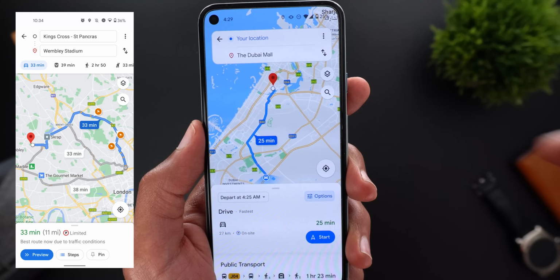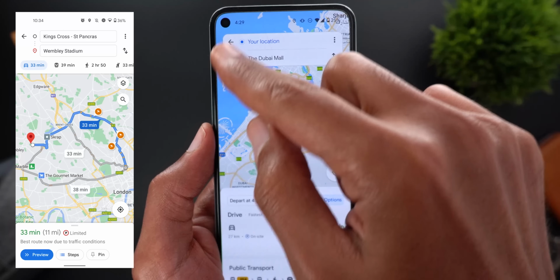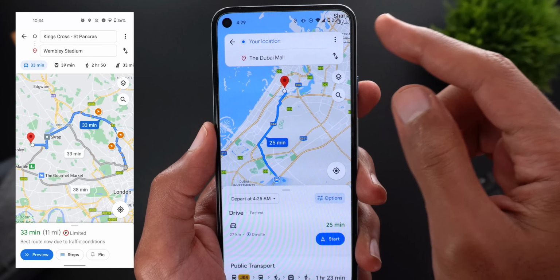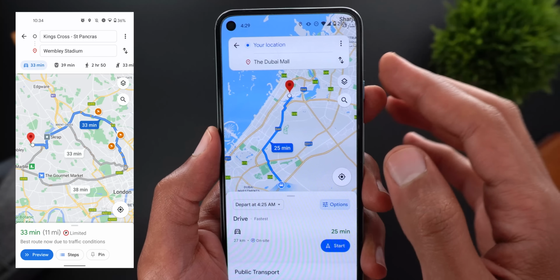The first change is in the top area. First, you no longer get a white background for the top area, but you only see the from and to locations floating over the map.